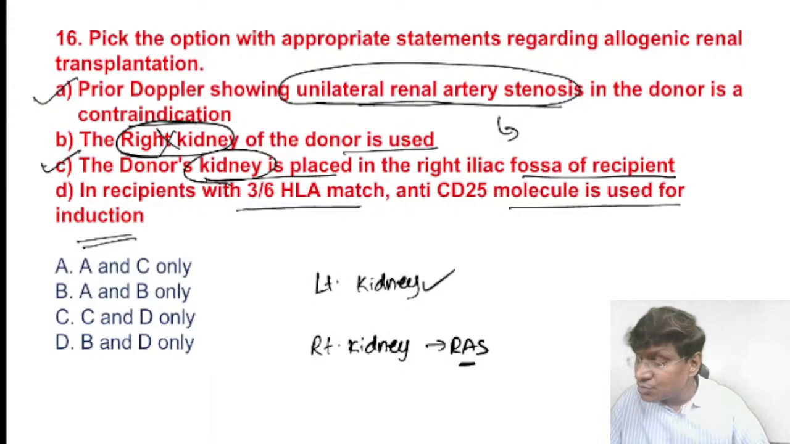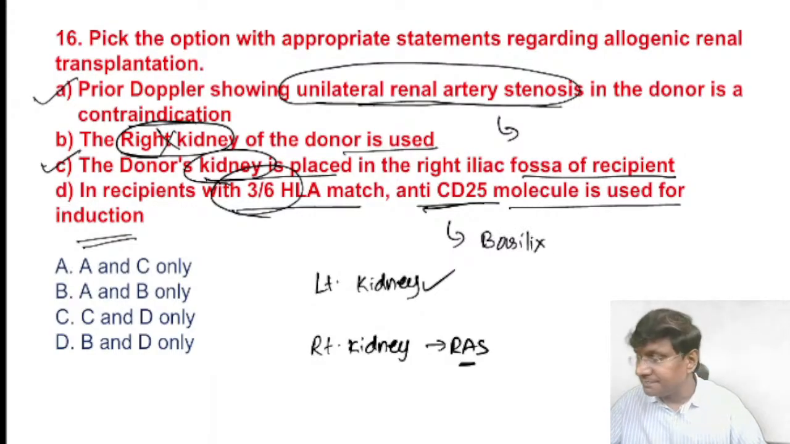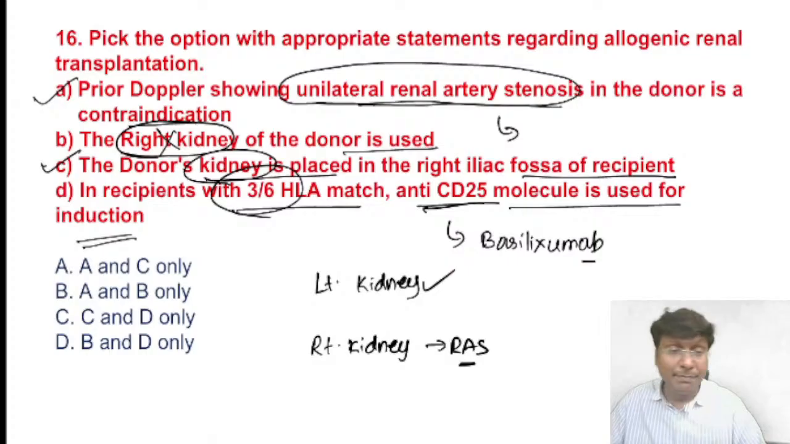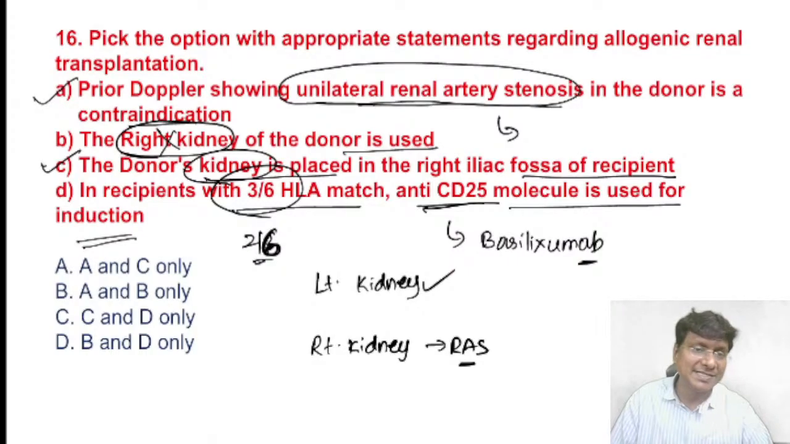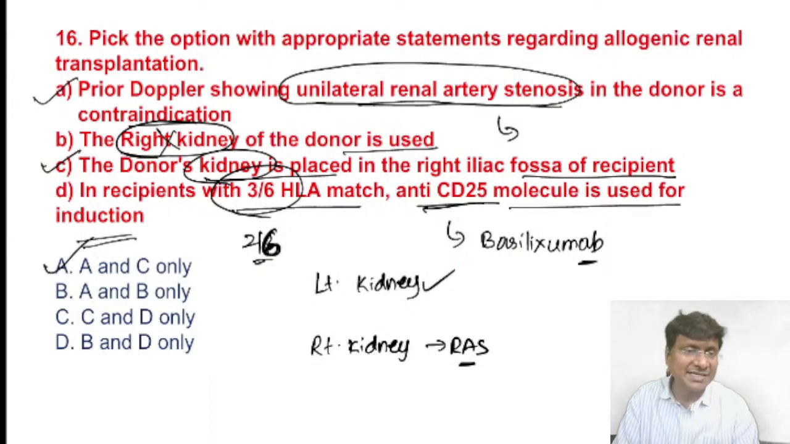And in recipients with 3/6 match, we use the anti-CD25. See, what is this anti-CD25? The anti-CD25 is basiliximab. And this basiliximab we give as an induction therapy when the HLA match is around 2/6, not a 3/6 HLA match. Okay, so then what will be the correct answer now? That is A and C are correct, which is nothing but option A.